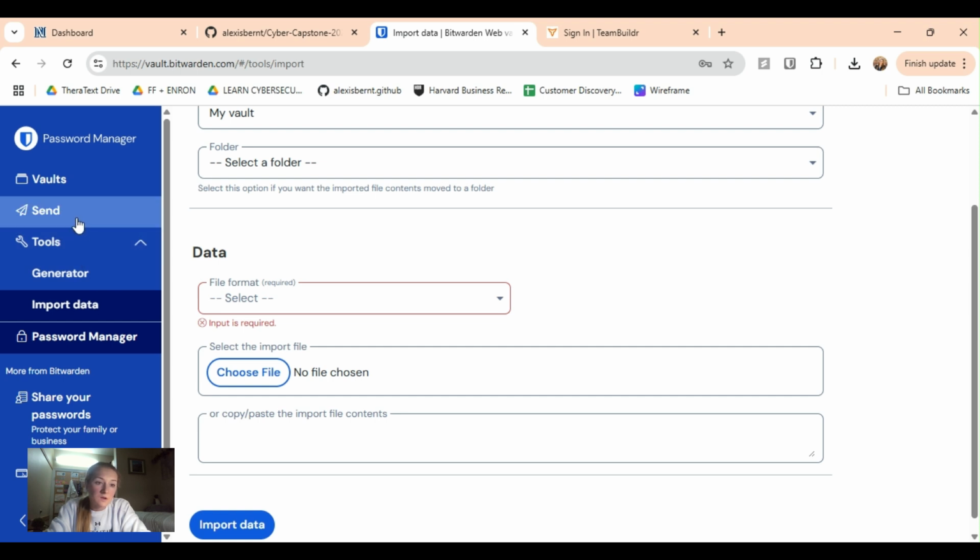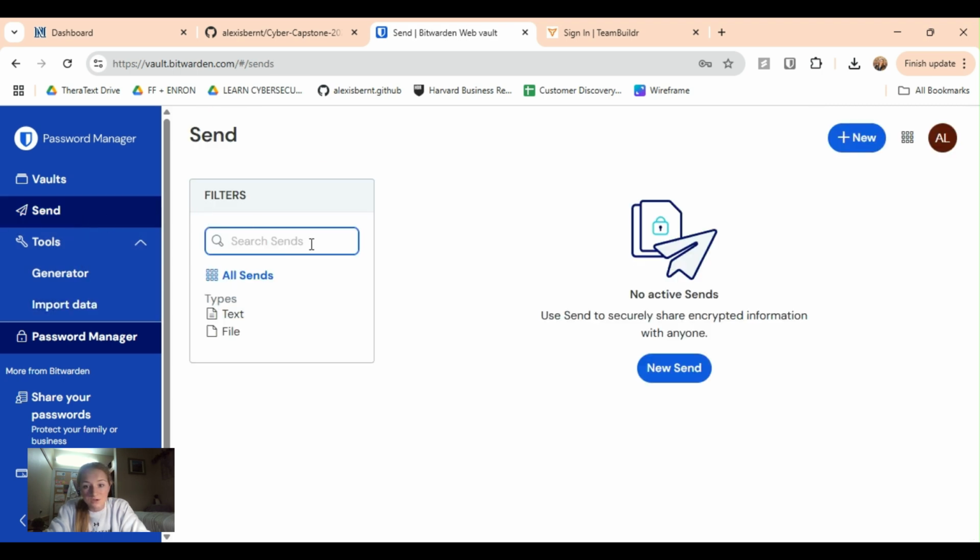And then there's also this send feature. This send feature can securely share encrypted information, which means information that's not plain text. Plain text is going to be the general text that we send back and forth in an email or something like that. Encrypted is going to be information that is in a different form. So it's going to be kind of a secret code, and that secret code information that's not plain text then gets sent over. So you can share your encrypted information with anyone.